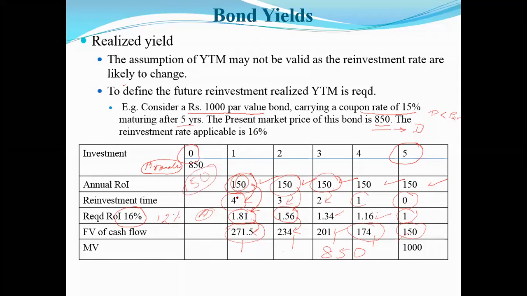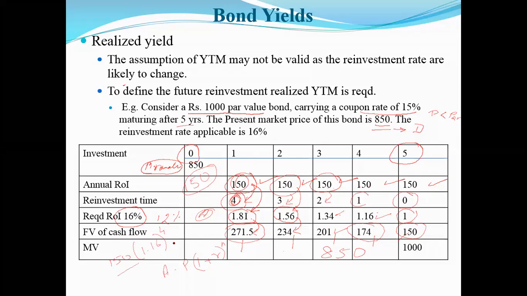No, 16% for 4 years you have to calculate. You have 4 years of time left. How do you calculate compound interest? I think you have used this formula: amount is equal to principal into 1 plus r raised to n. So your principal amount is going to be 150. I'll write down here 150 into 1 plus r, 1 plus r is 1.16, raised to 4.